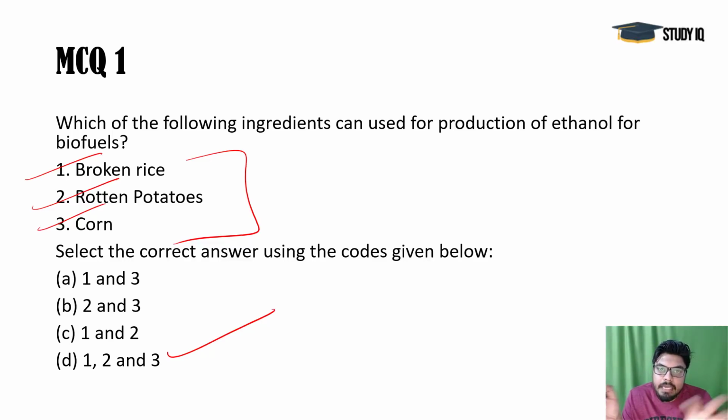Like some algae, they can be grown on water surfaces, where crops cannot be grown. They grow very fast, can be grown anywhere, and give great yields. That's why second generation and third generation biofuels are much more important. So D is the answer here.